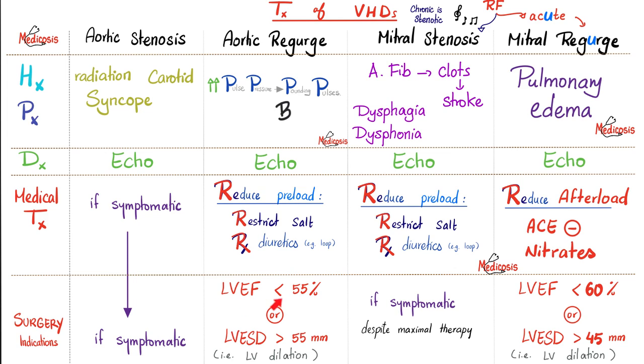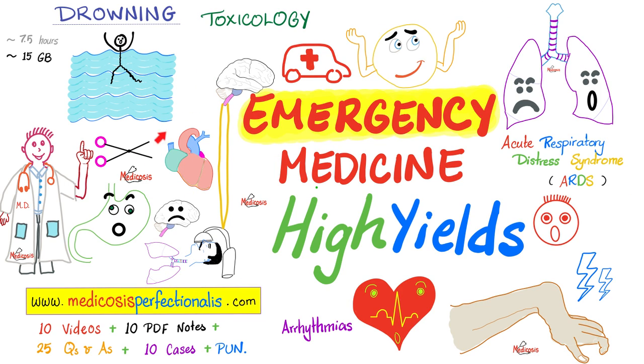If the left ventricular ejection fraction is less than 55%, other authors say 50%, or when the left ventricular end systolic diameter is greater than 55 or 50 millimeters, or when the left ventricular end diastolic dimension is greater than 65 millimeters.